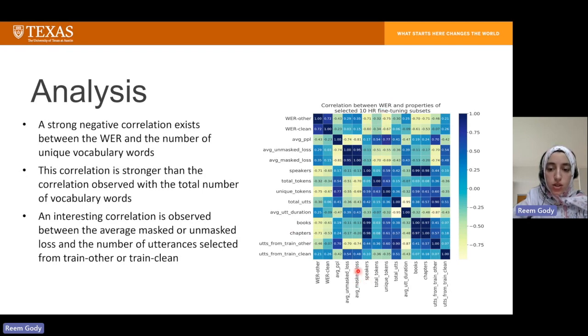We also observe an interesting correlation between the average masked loss or the average unmasked loss, as well as the number of utterances selected from train other and train clean. This could imply some biases that occurred depending on how the utterances were fed to the model during the pre-training with the LibriSpeech data.